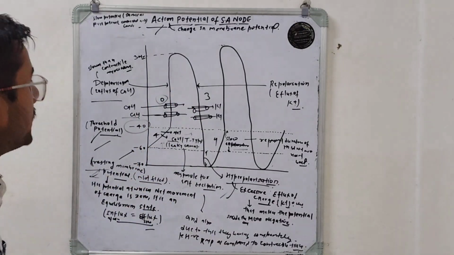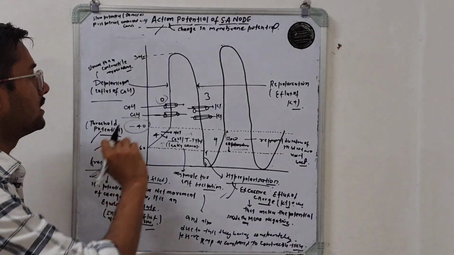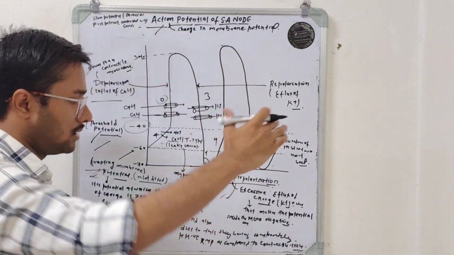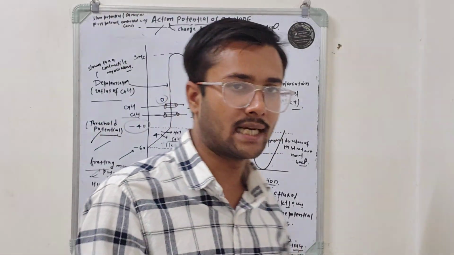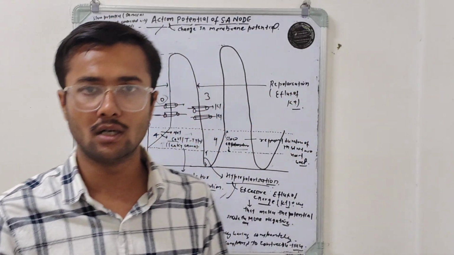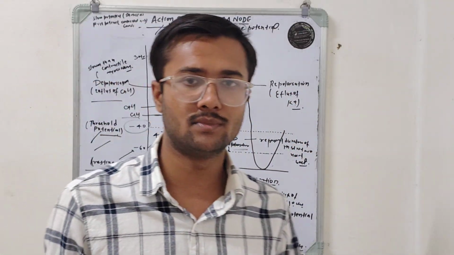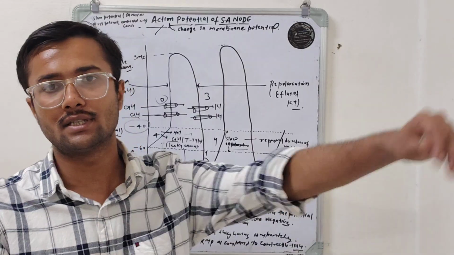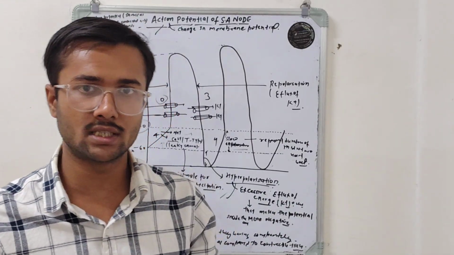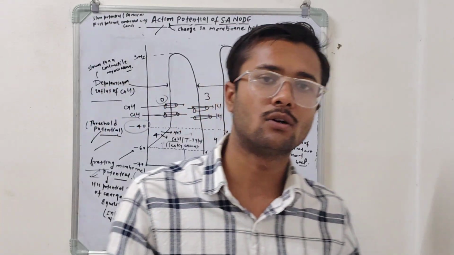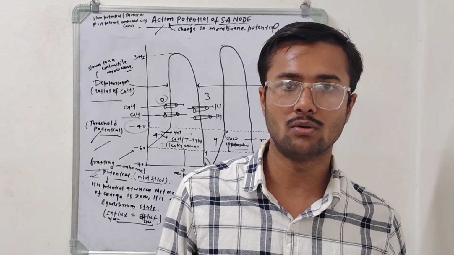After the rapid depolarization, phase 0, there is the closing of calcium channels and the opening of potassium channels. The potassium concentration is higher inside the cell, and ions always move from high concentration to low concentration.